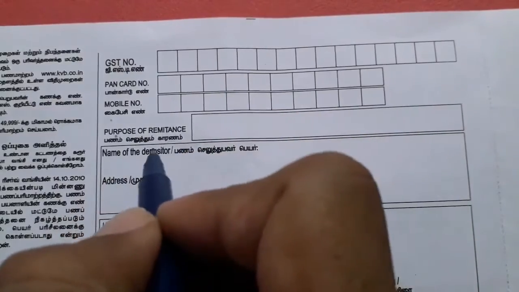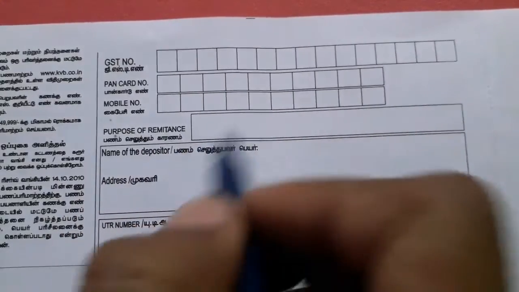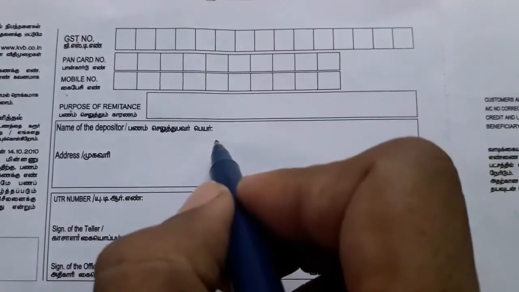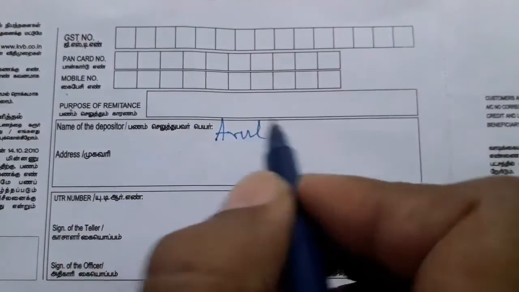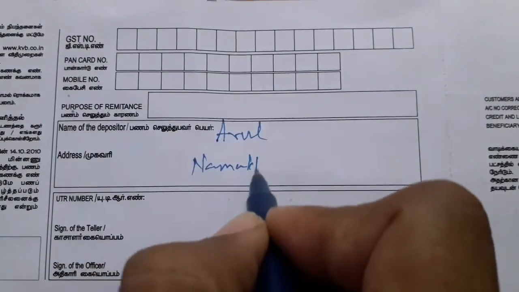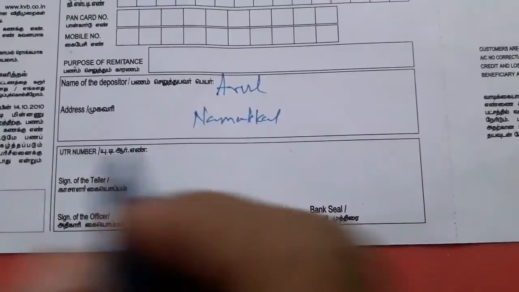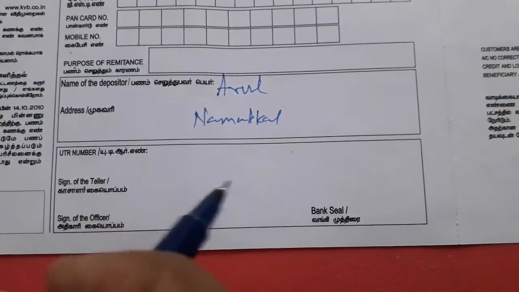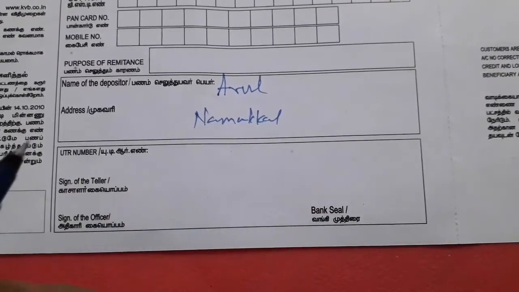And then purpose of remittance, construction purpose, like that we can write. Name of the depositor, for example, Arul. Address, Namakkal. Okay. With door number also you can write door number, street number. That's all. This area and all, the bank officers will do.